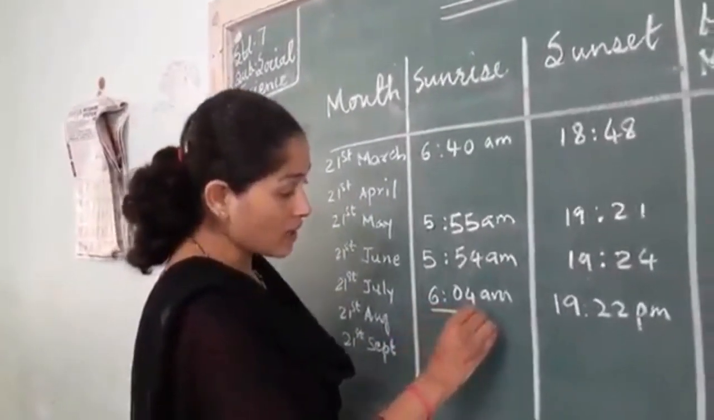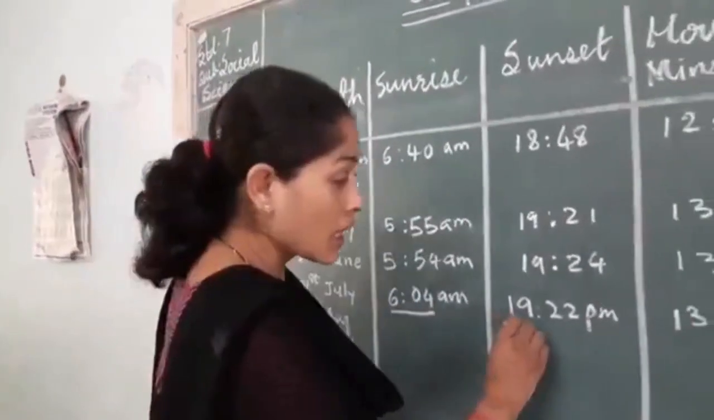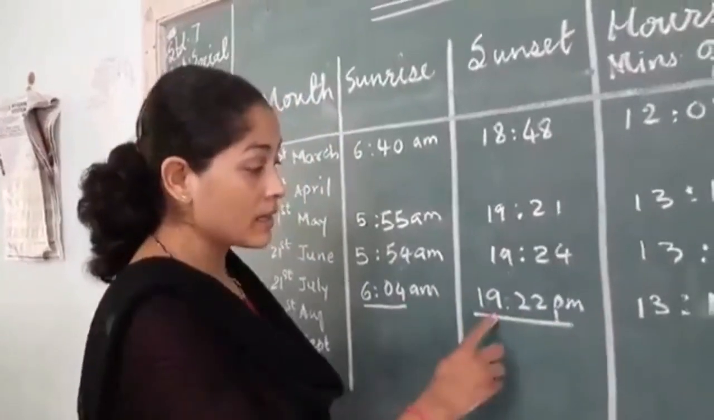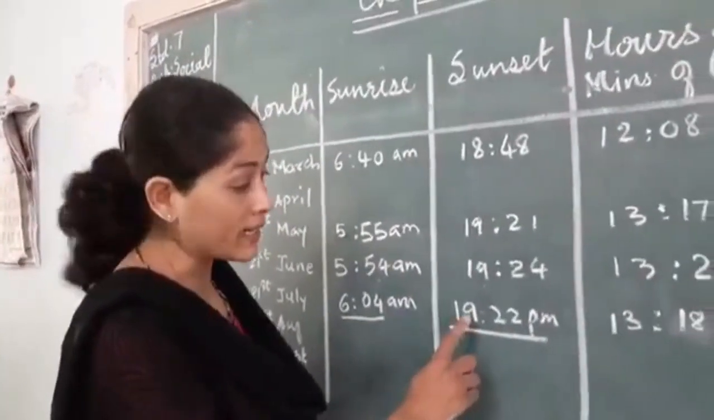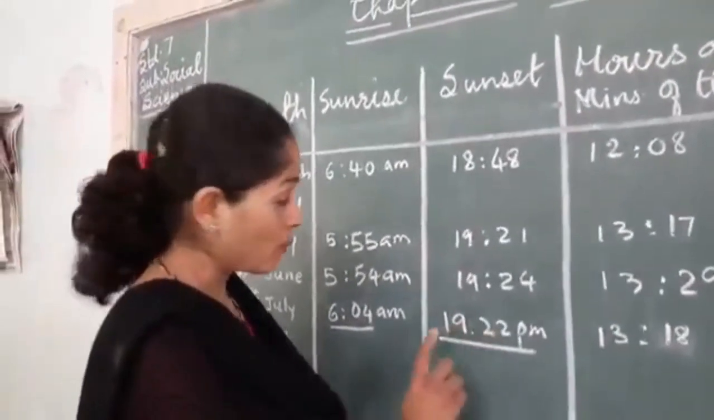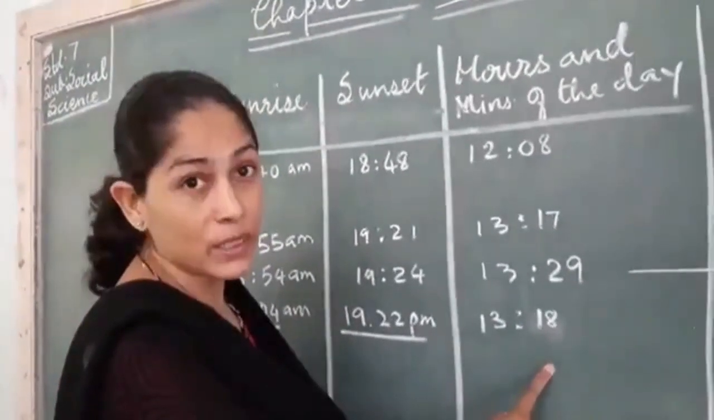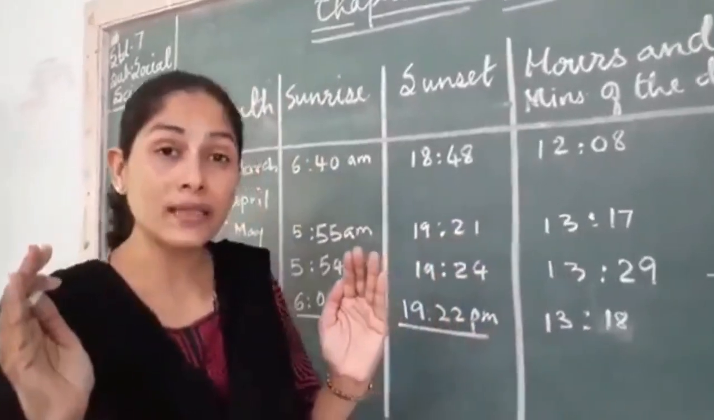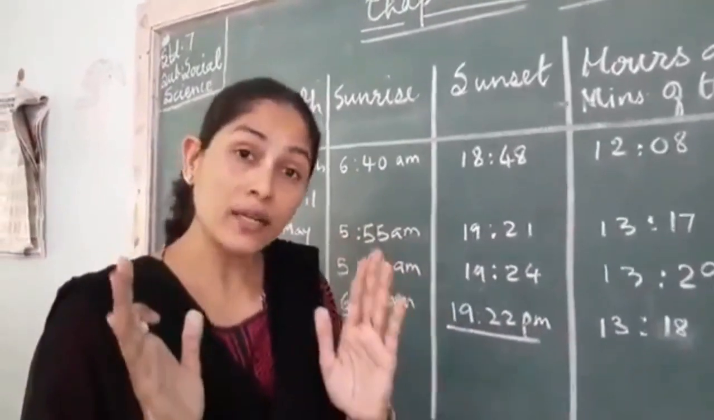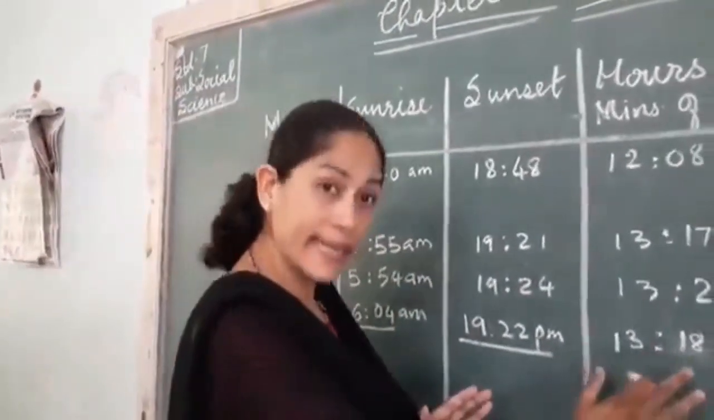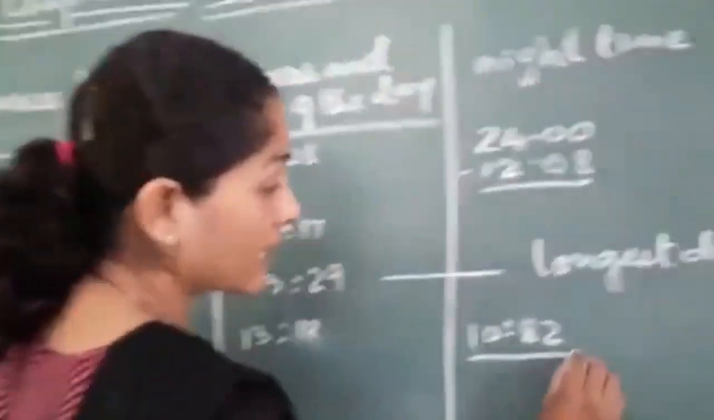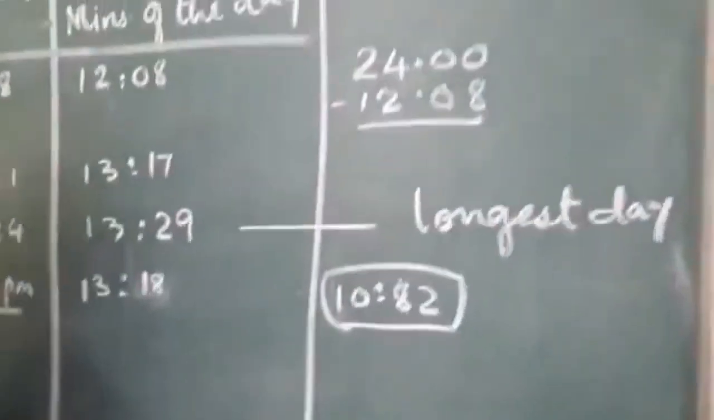Let us go through 21st of July. Sunrise was at 6 hours and 4 minutes. The sunset was at 19:23. That is 7 hours and 22 minutes. When you minus these two, it will be 13 hours and 18 minutes. So, दिन का समय हमारे पास कितना था? 13 घंटे. 13 hours was our daytime. 13 hours and 18 minutes. Now, night time 10 hours and 82.